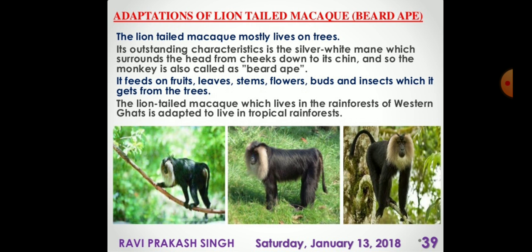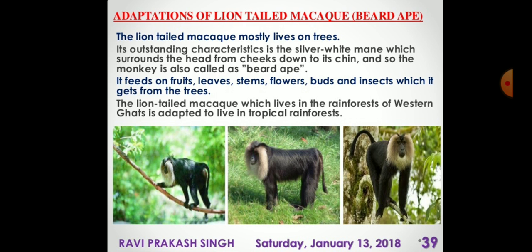This monkey hardly comes onto the ground, and if it needs water, then in the tropical rainforest the precipitation is happening all the time. That water is collected on the bark of the tree, and that water is drunk by this beard ape. So in that way this monkey adapts by living only on the branches of the tree, and does not come downward.